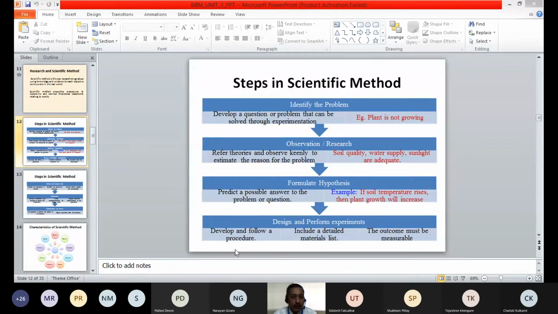Then you have your own assumptions, or we can say hypothesis, based on the problem. For why that problem exists, we can have certain assumptions or hypotheses, and this hypothesis can be tested by doing further research. For that, we have to have a proper research design and then perform experiments.